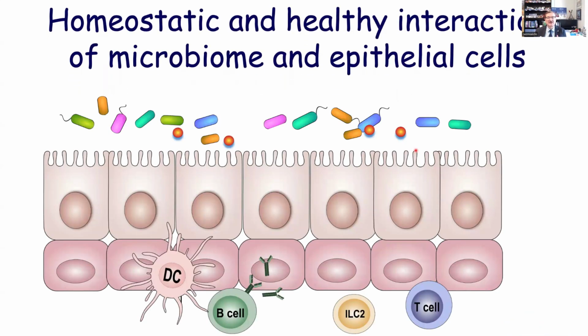So there is a homeostatic and healthy interaction of microbiome and epithelial cells. The epithelial cells are very tightly bound to each other, and even water cannot pass through them. There are some immune system cells below the epithelial cells that get signals from the microbiome. Dendritic cells send their dendrites and recognize the environment and also get signals from the microbiome. There are B cells that develop IgA type of antibodies. And some very small numbers of innate lymphoid cells and T cells are in the tissues that are in contact with the epithelium.